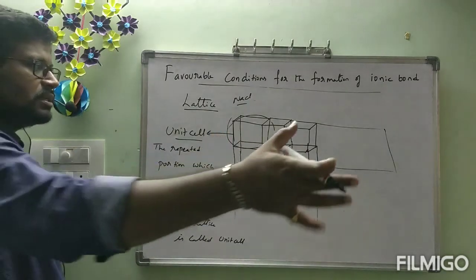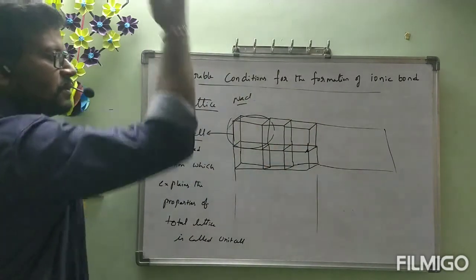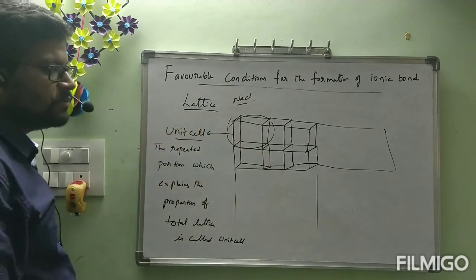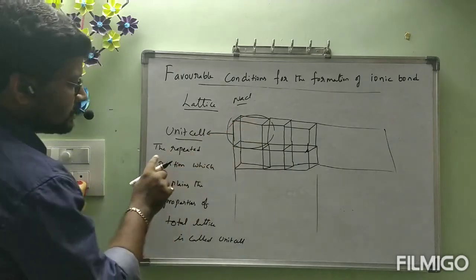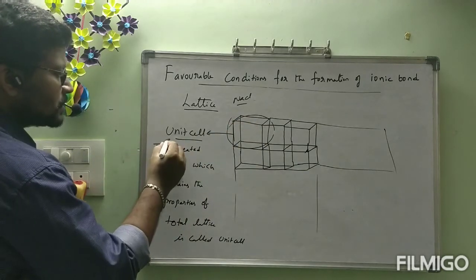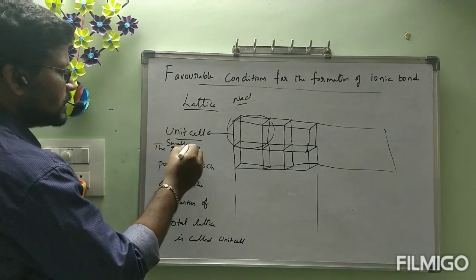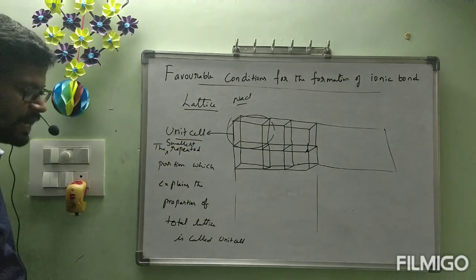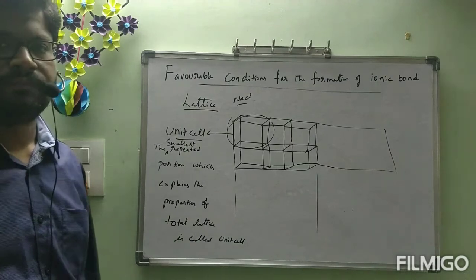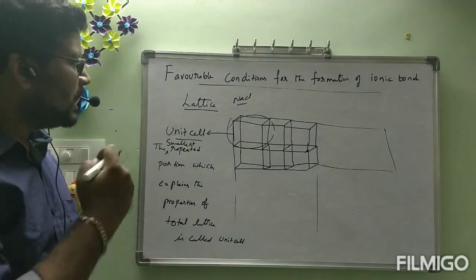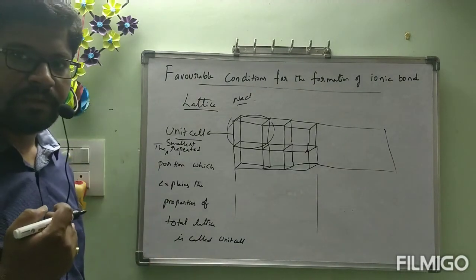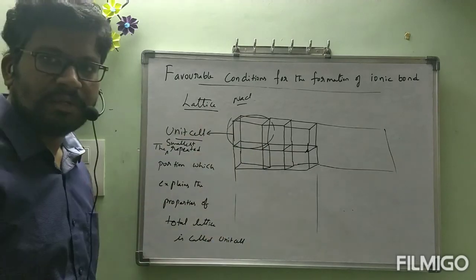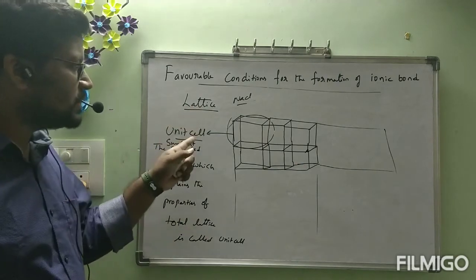This is three-dimensional, like this also it will be above, along the x-axis, y-axis, z-axis. Throughout all the axes, these rooms are distributed. In that, this small room, the smallest repeated portion, include this one also. The smallest repeated portion which explains the properties of the total lattice is called unit cell. These two: lattice and unit cell. Are you clear, ma? This is the difference between lattice and unit cell.